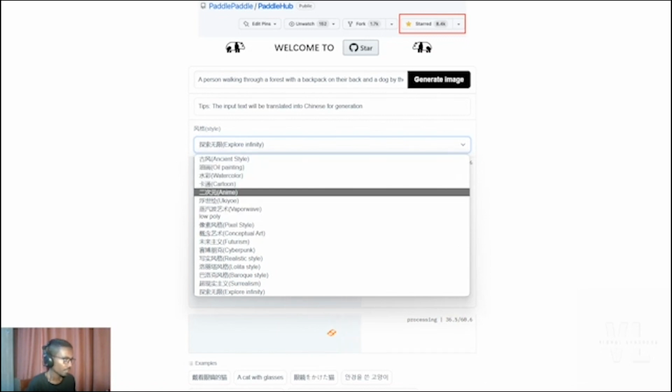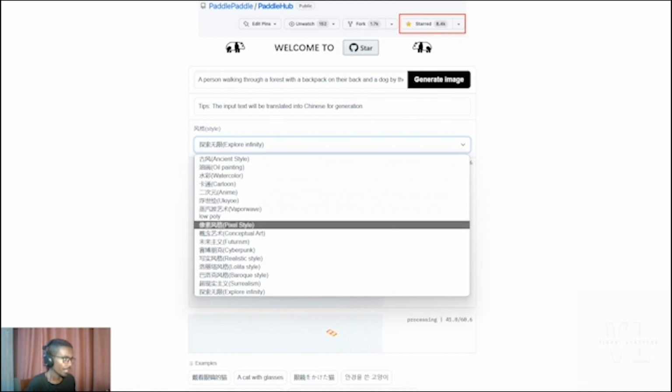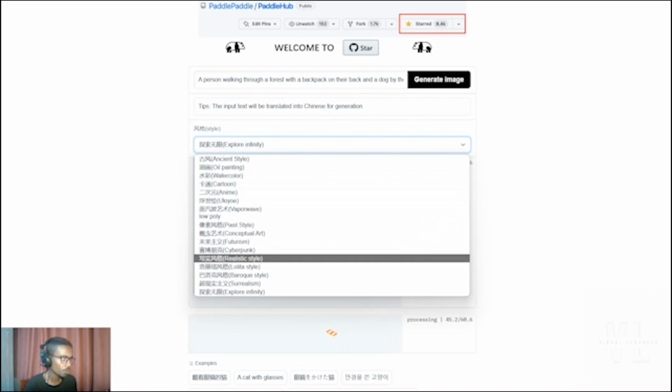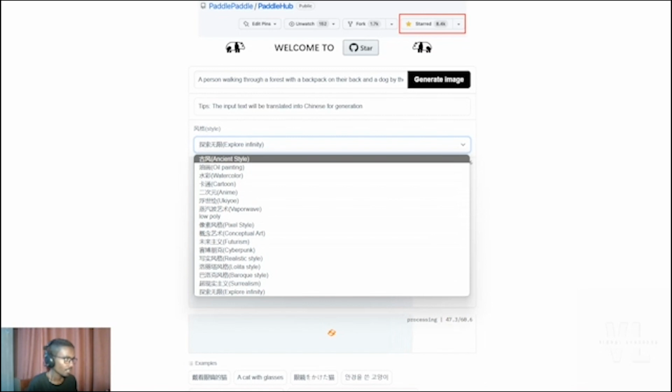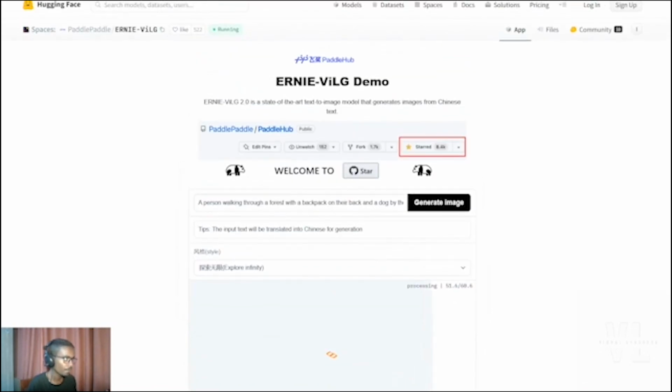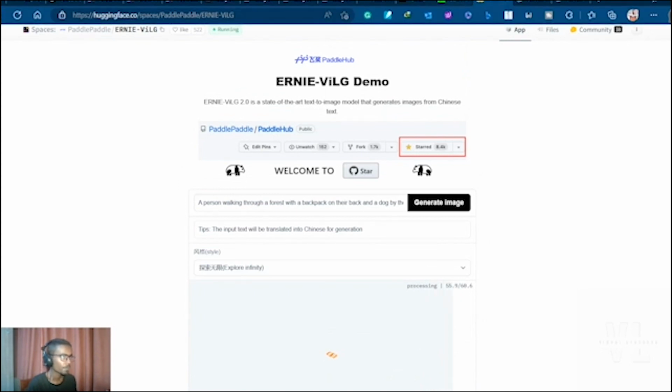It only gives you access to some of these styles. But if you want to be more creative and use different styles that are provided by the Stable Diffusion model, then you can use the Ernie model in order to generate the image.